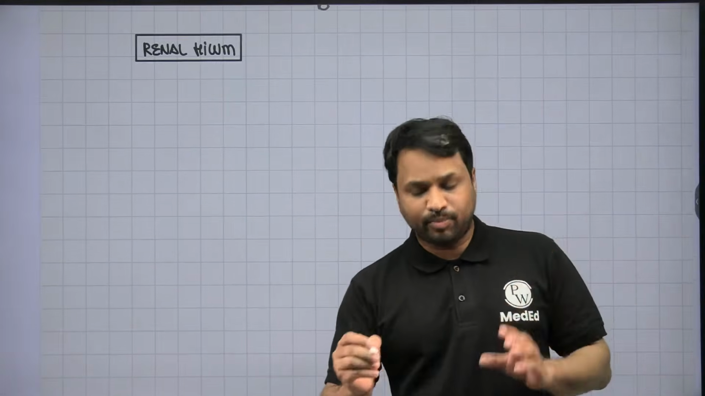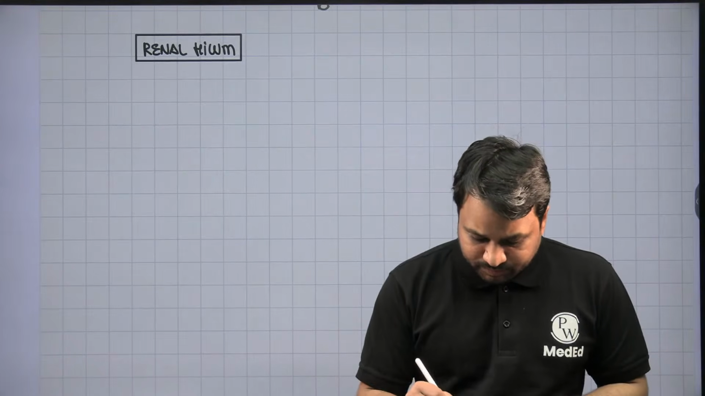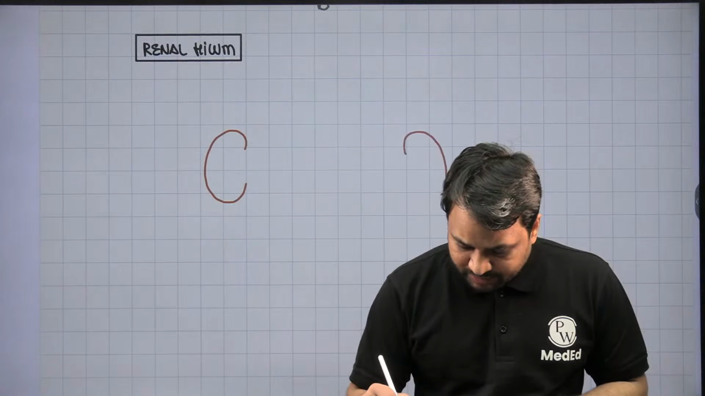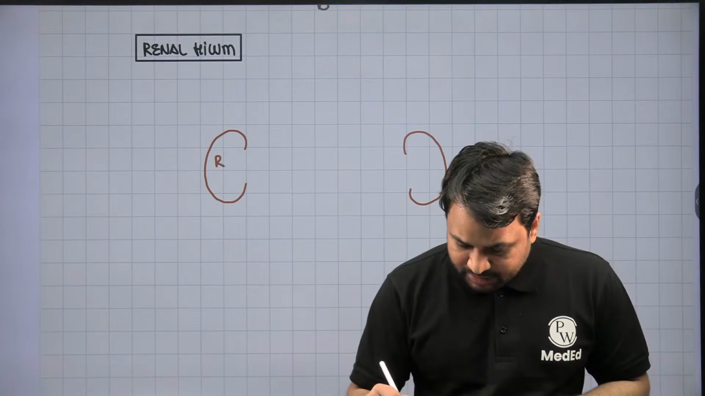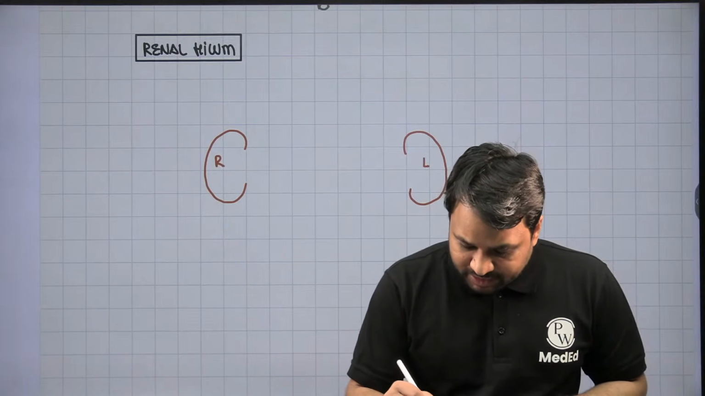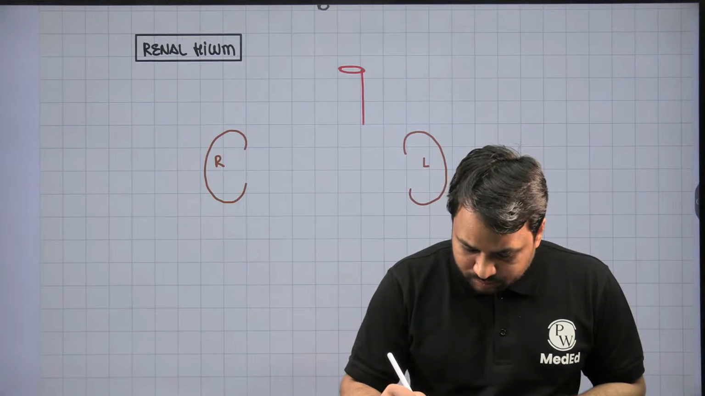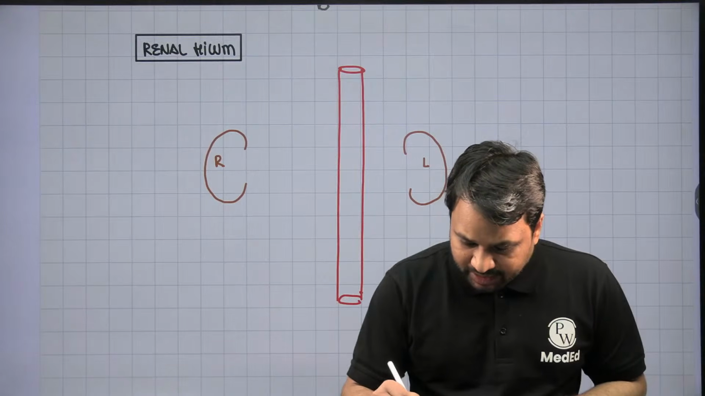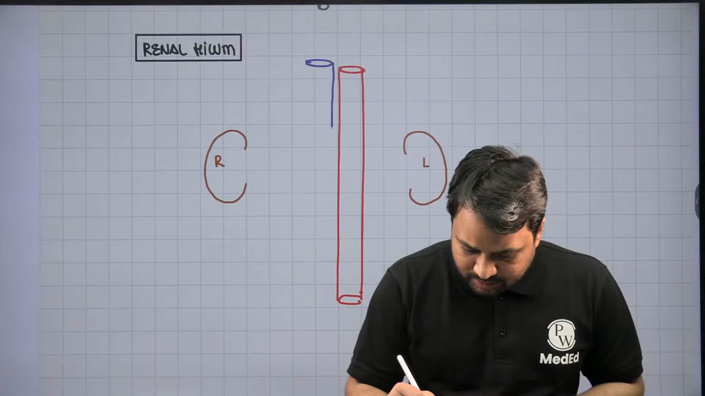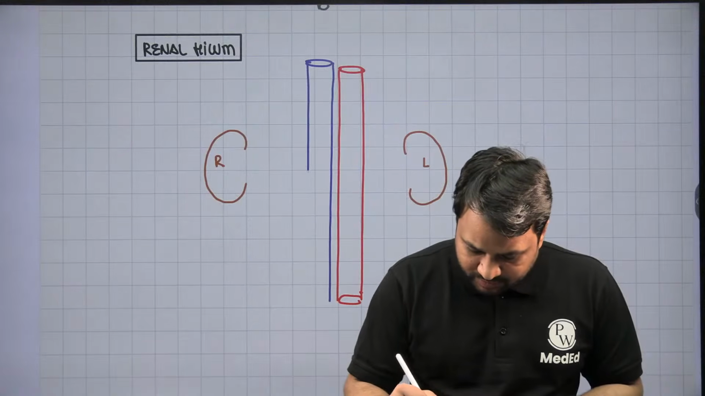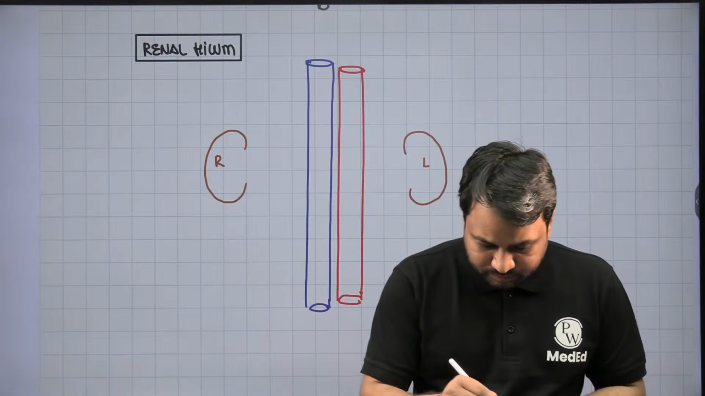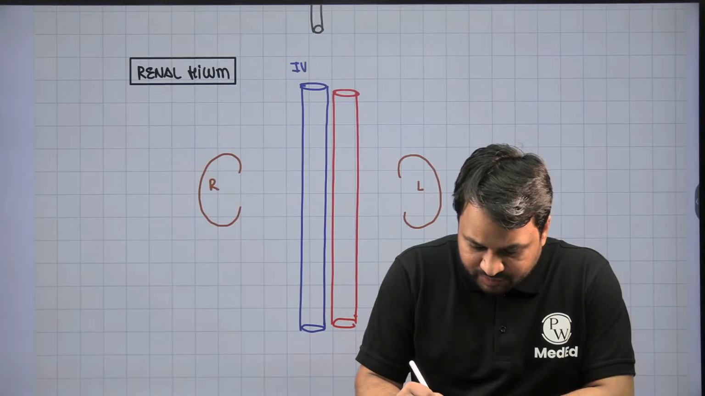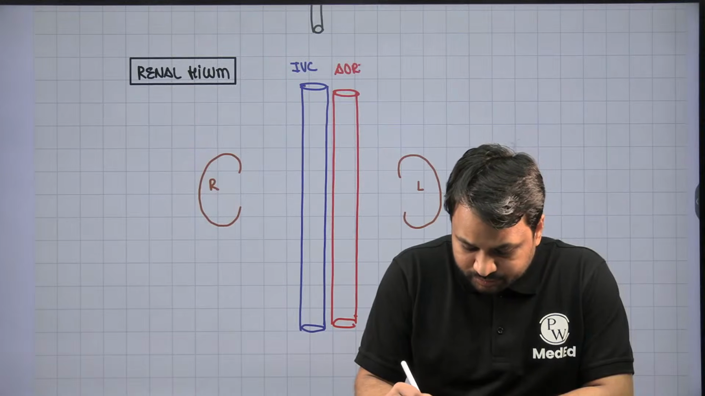Now, the renal hilum is very important just for the sake of understanding. Let's say this happens to be the right kidney, and this happens to be the left kidney. We all know on the left side, the aorta will be more inclined towards the left side, and the IVC would be more on the right side. So this is where the inferior vena cava is going to be. Look at this. This is the inferior vena cava. This happens to be the aorta.